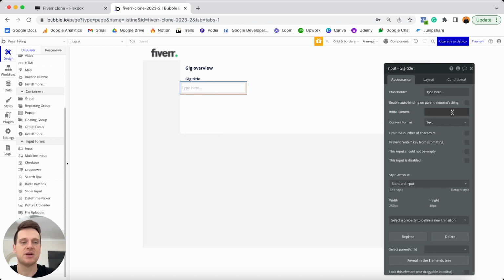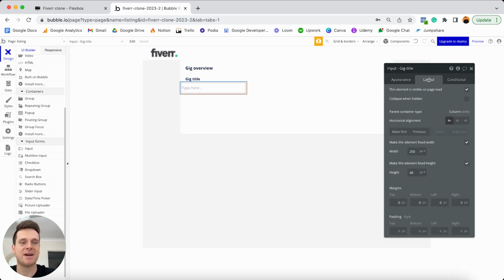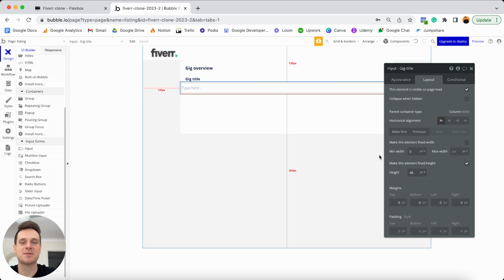Now this input field here is fine as text, but what I will need to do is just jump over to my layout tab here and make this fully responsive. So like always, as you probably guessed, I'm going to unselect that this should be a fixed width. I will set the minimum width to 0, leaving the maximum width as infinite. And now that just means that this input field will take up as little or as much space as it can in our overall white group.